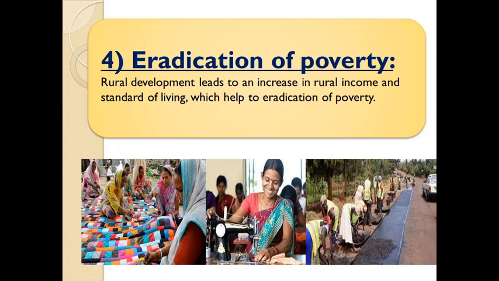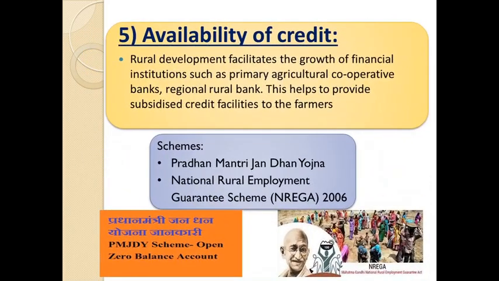By construction and connectivity of roads from village to the city, these village men were given labor jobs. So they used to earn daily wages. So when they were getting proper income, when both men and women were earning together, it removed the barriers of sexes as well as provided equal opportunities for both. So rural development not only helped in improvement of standard of living, because they were able to earn, but it also removed the barriers of sexes. Equal opportunities, equal jobs were provided as per their capacities and capabilities.